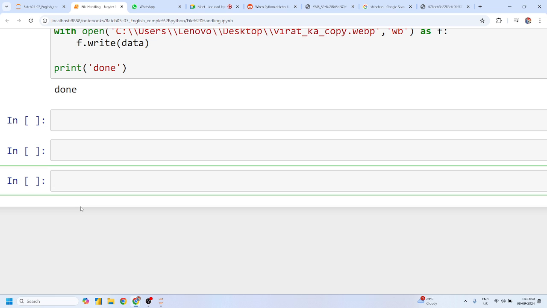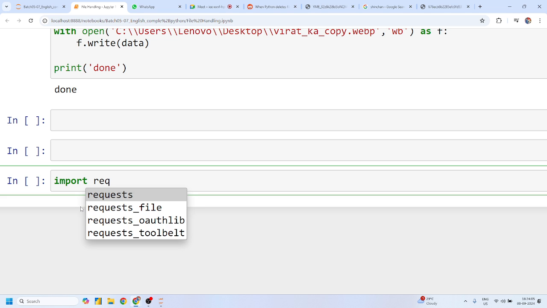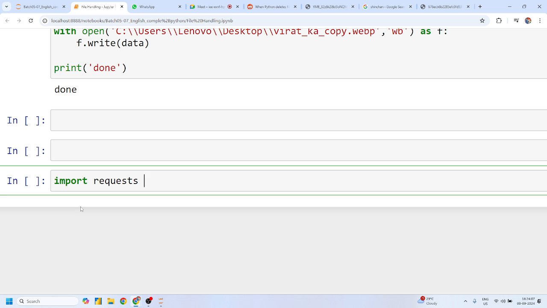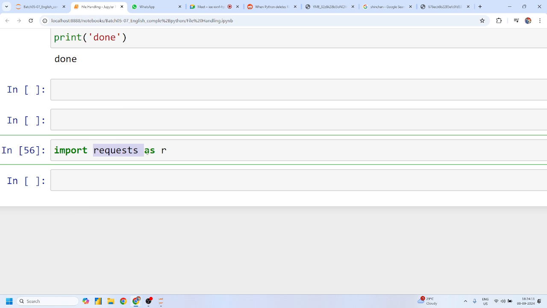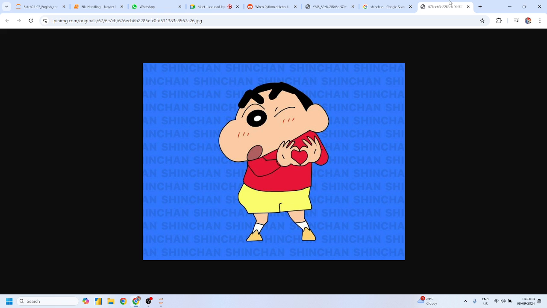Now we have another web scraping concept. Guys, we'll discuss this concept in detail in upcoming classes. As of now, I am just showing you the basic crux of this code, right? So you have to import the requests module. Any doubt? No. This requests module is capable of hitting this URL and downloading the binary content. Okay, am I right, guys?